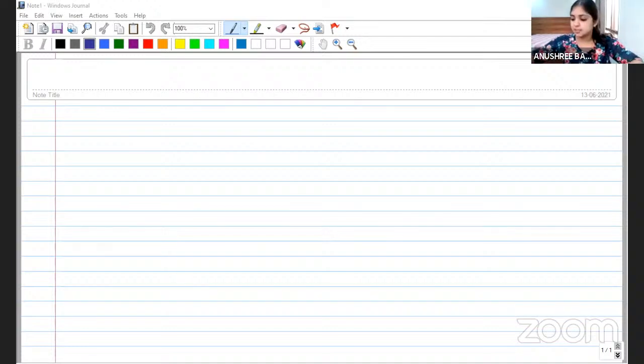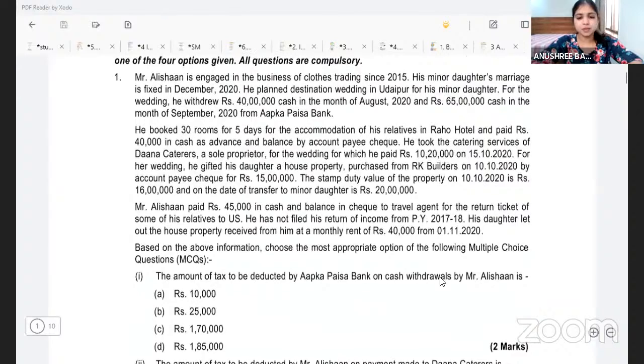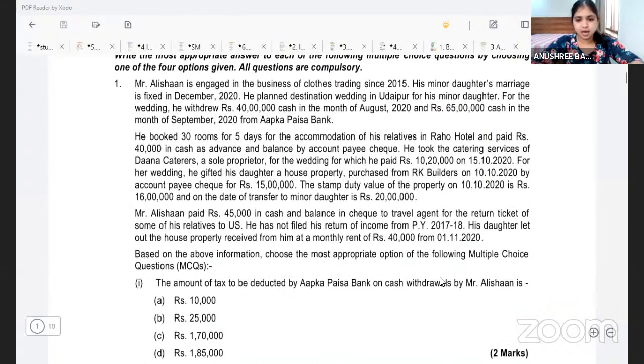All right. So let's begin. We'll start with the MCQ questions first, and then we will go to the descriptive questions, the same way we did in yesterday's session for the March 2021 paper. In this mock test paper, the questions asked are not very difficult.